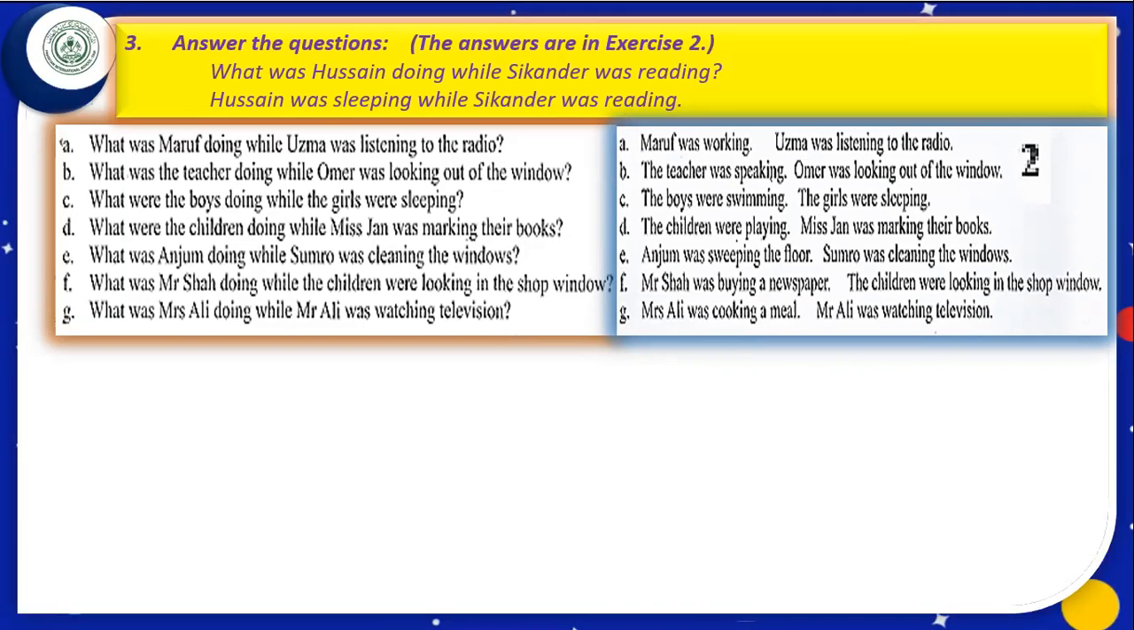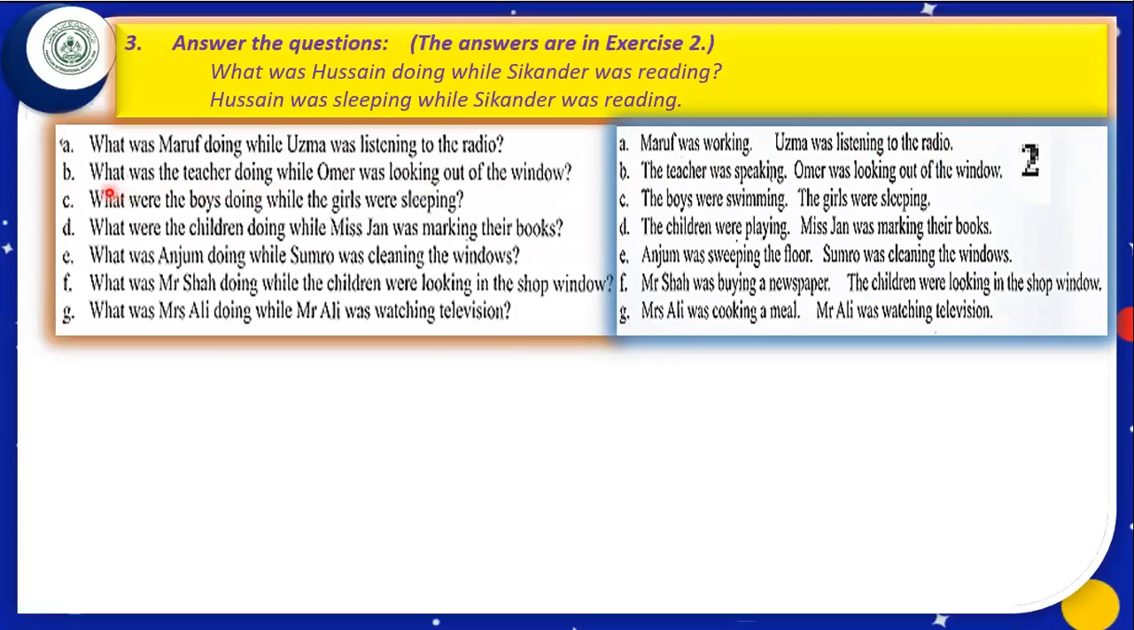Let us try to find out the answer of part A. Part A is written here. What was Maruf doing while Uzma was listening to the radio? What was Maruf doing? If we come to exercise 2, we can see here it is written Maruf was working. Oh yes, now we understand how to write the answer. We shall write Maruf was working while Uzma was listening to the radio. Yes, now it is okay.